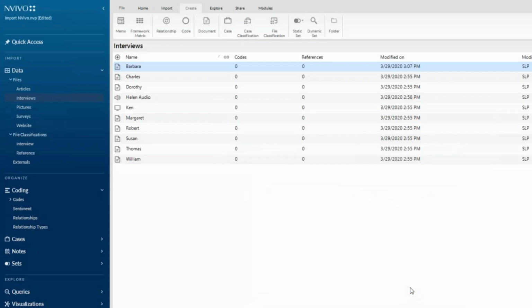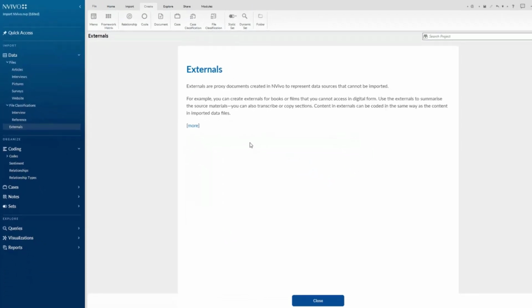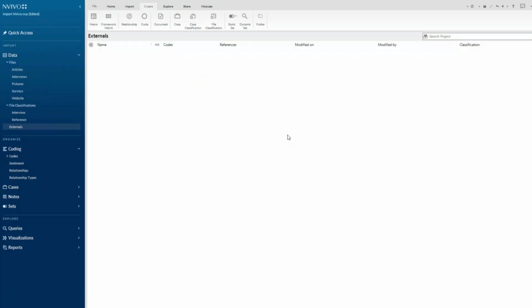And then for externals, this is a way for you to connect items that are outside the software, but you still want to remember that they're part of the project. So for example, if you're reading a book about your topic and you want to take notes in NVivo, one way is to have it under externals.